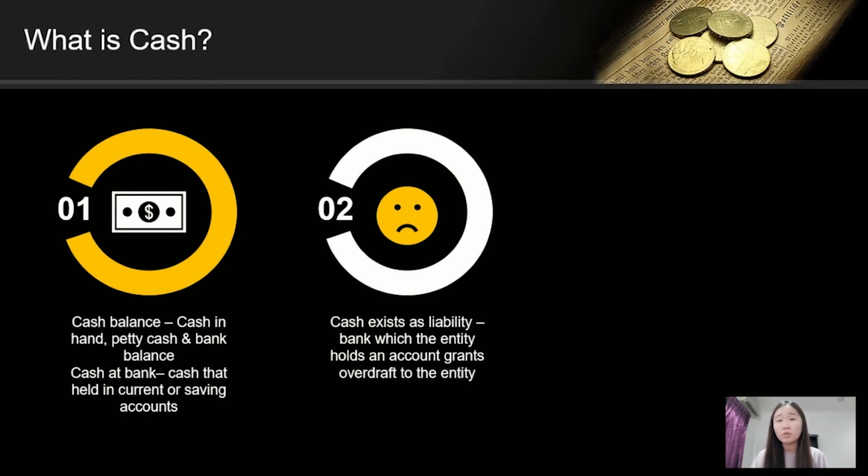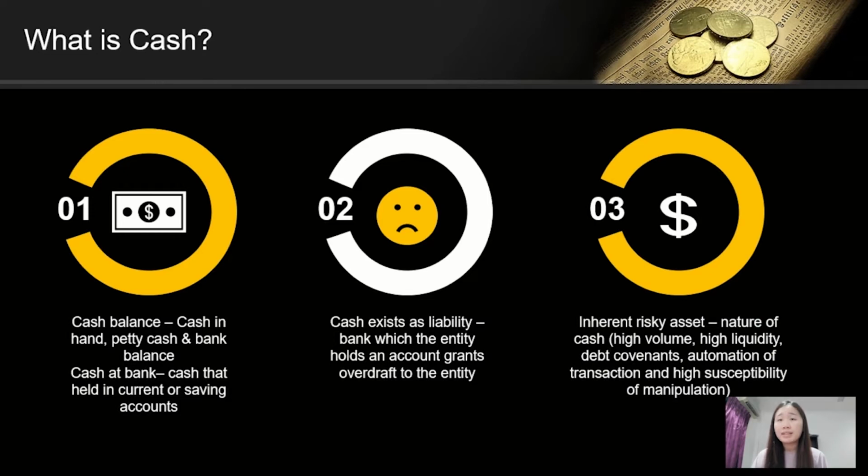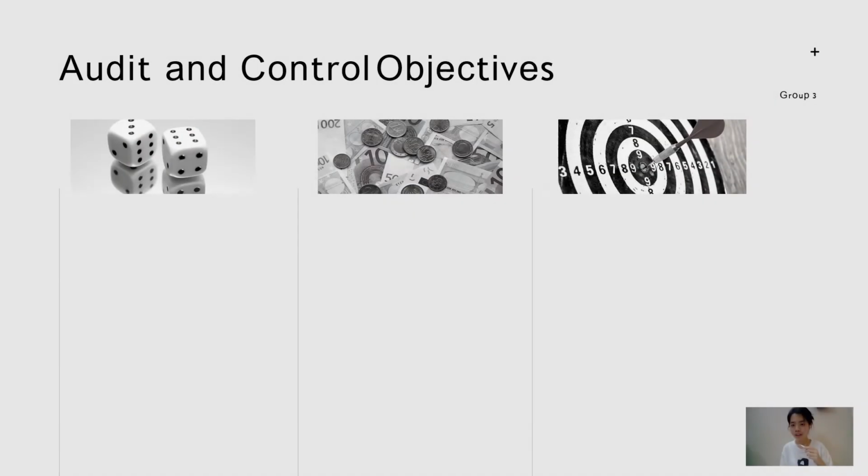Furthermore, cash is a type of inherently risky asset due to its proneness to misappropriation and theft. It is said so because of the nature of cash, such as large in volume, high in liquidity, convenient, automation of transactions, and high susceptibility to manipulation. With this, the auditor will always have to give attention to the cash account when performing cash auditing. And now we will proceed to audit and control objectives for cash.